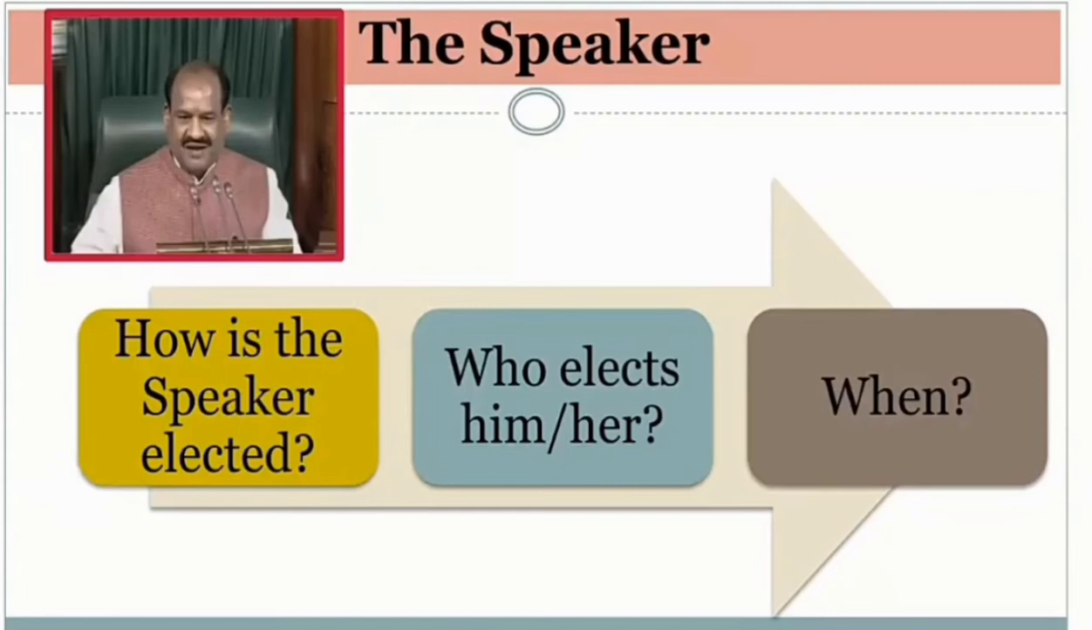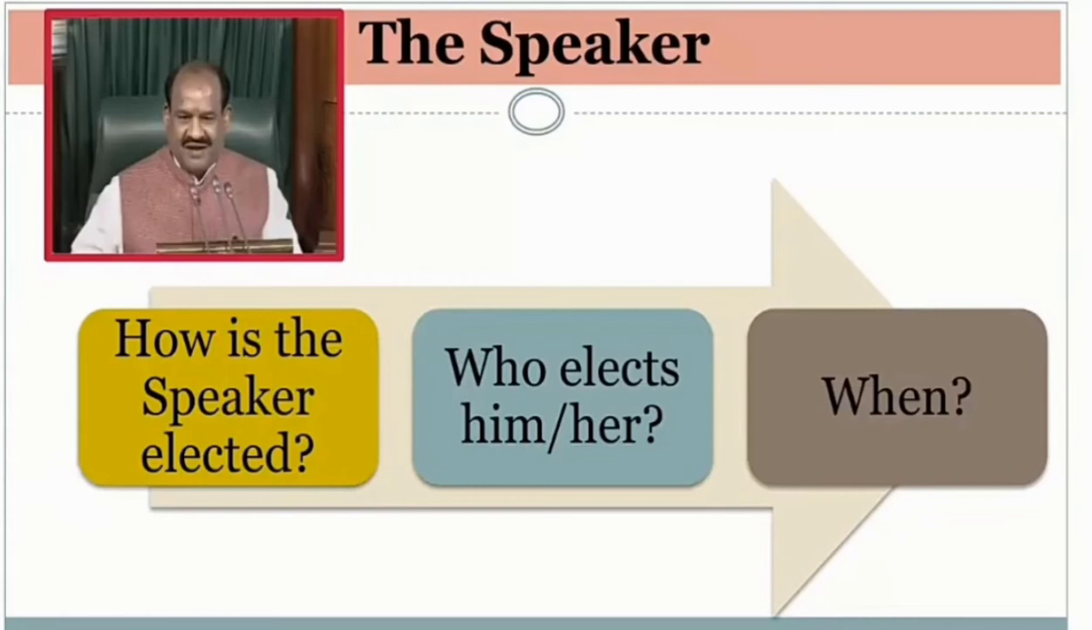So, the panel of chairpersons. If the speaker and the deputy speaker both are absent from a sitting, one of the members of the house out of a panel of 6 chairpersons presides. The panel is chosen by the speaker. He himself chooses them.